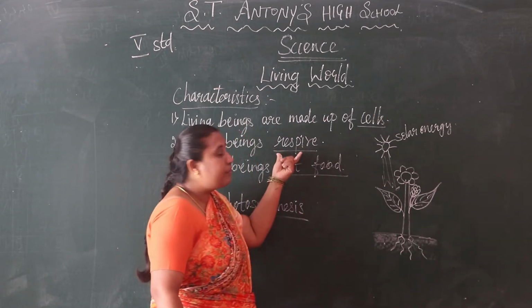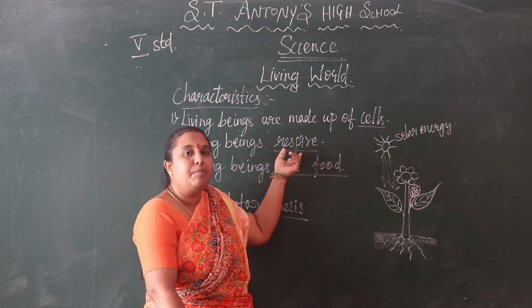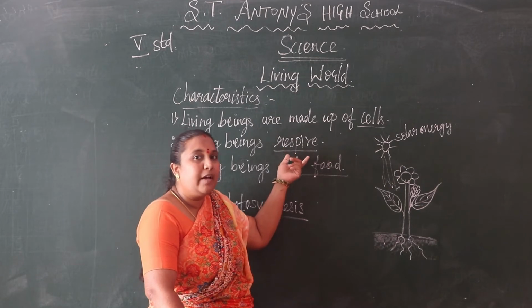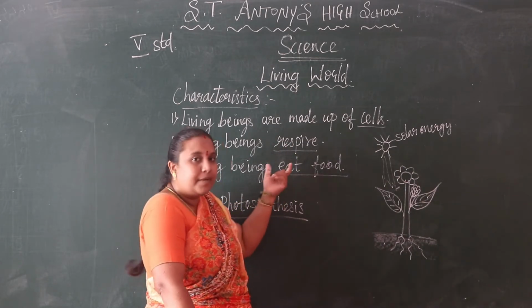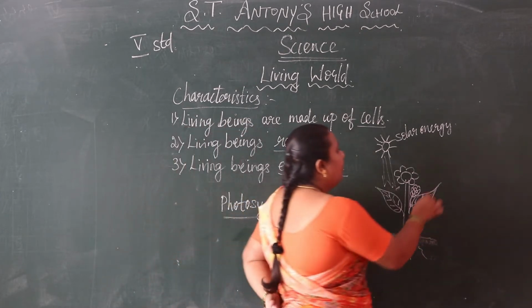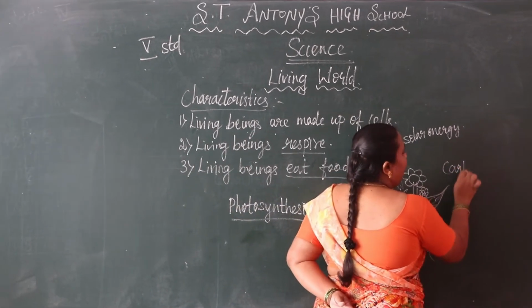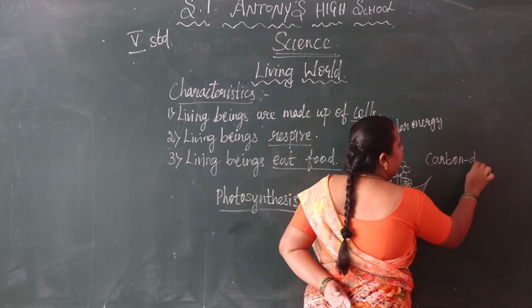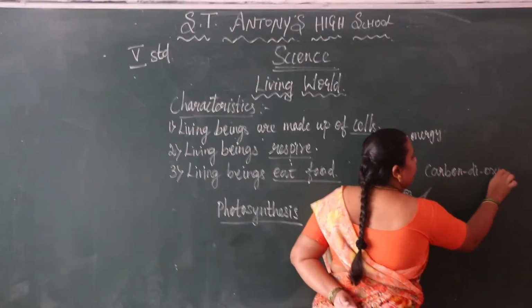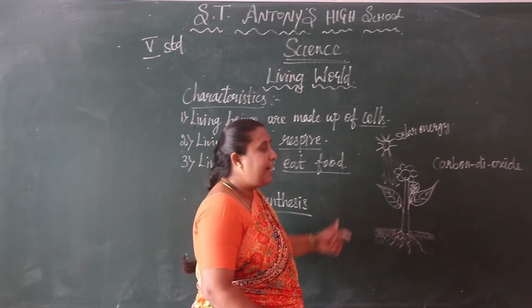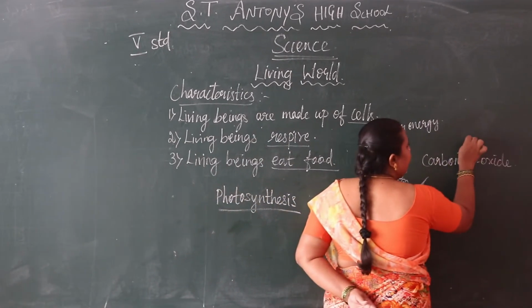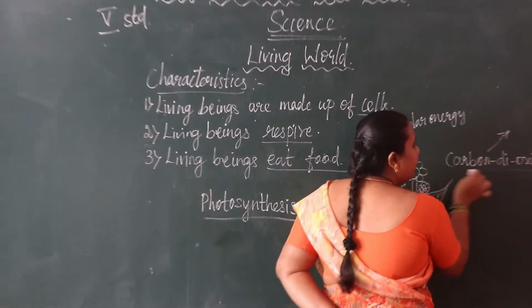I told you here, plants respire. What is respire? What is breathing in? Plants are breathing in carbon dioxide. Where is carbon dioxide there?